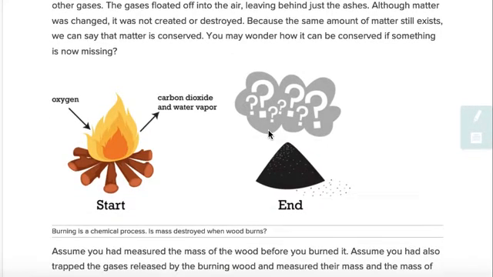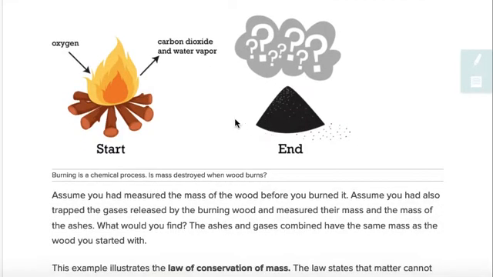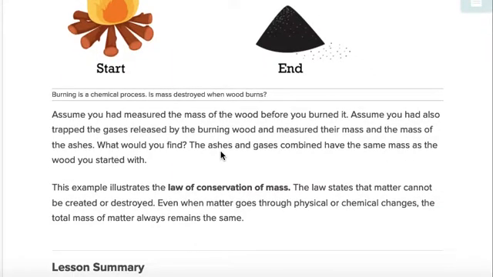You may wonder how it can be conserved if something is now missing. It's really not, right? So this fire, these logs, put off oxygen and carbon dioxide and water vapor, and then at the end there's ashes. All the atoms are still there.